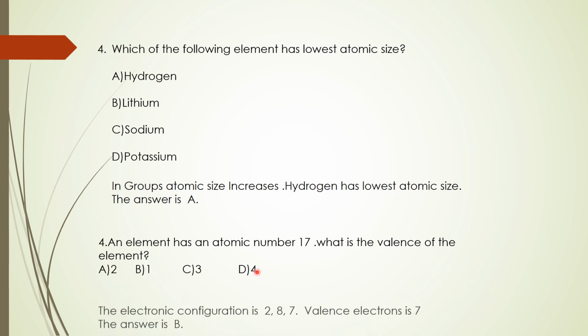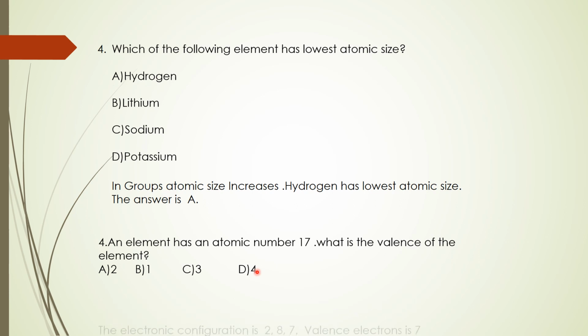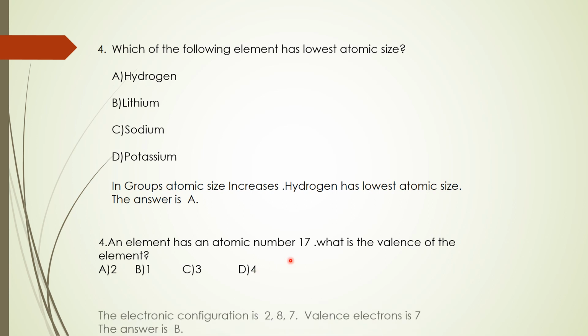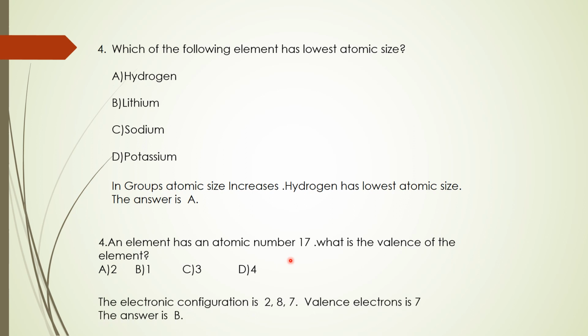How will you do that? Valence means the combining capacity. Here the atomic number is already given. So what you have to do is write the electronic configuration: 2, 8, 7. How many electrons are there in the valence shell? 7 electrons are there.